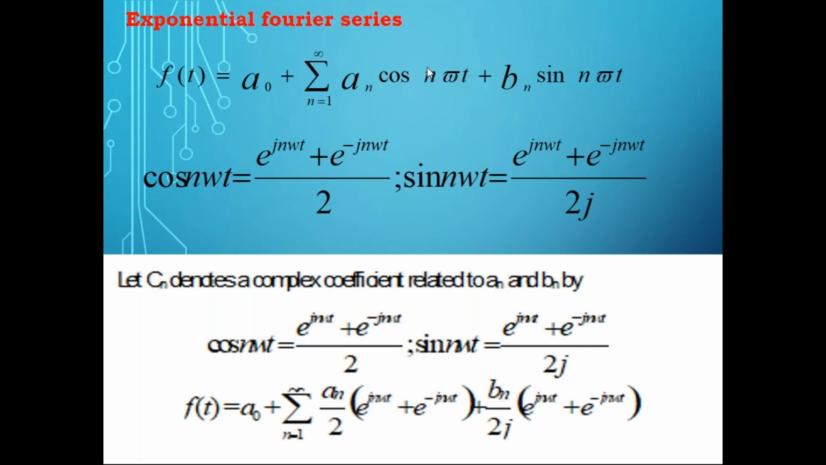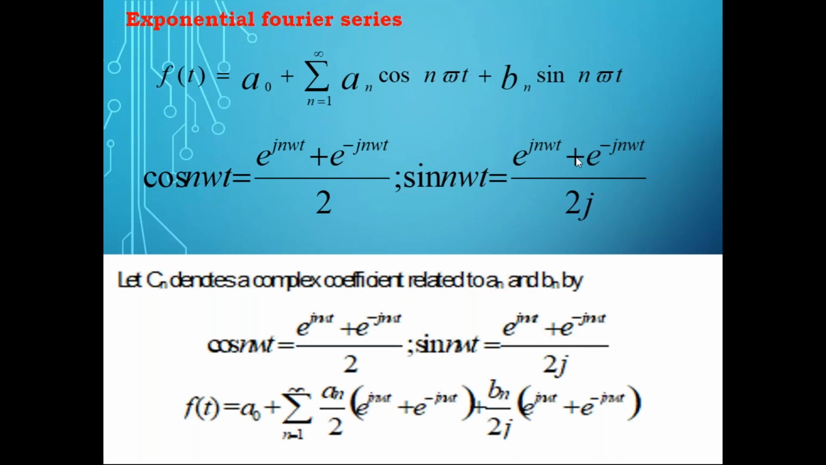Now what I'm doing is, I'm going to write this cos n omega t and sin n omega t in terms of exponentials. Then cos n omega t, I can write as e power j n omega t plus e power minus j n omega t by 2. Similarly, sin n omega t, I can write as e power j n omega t.